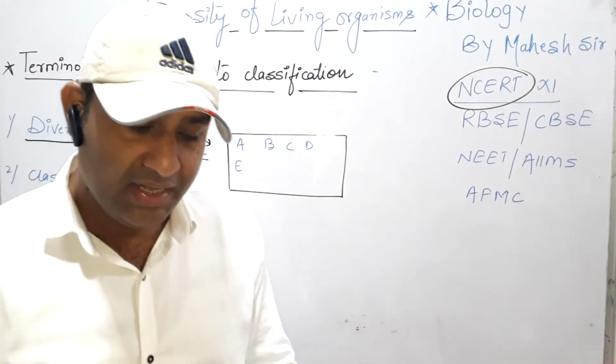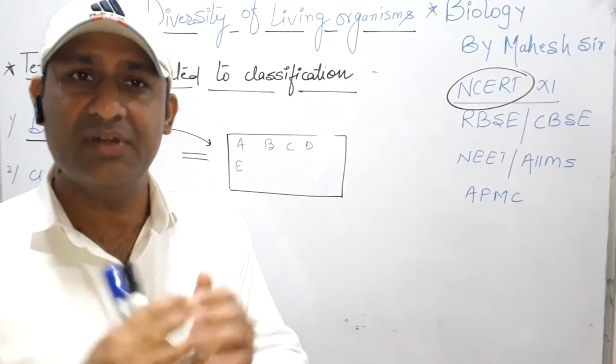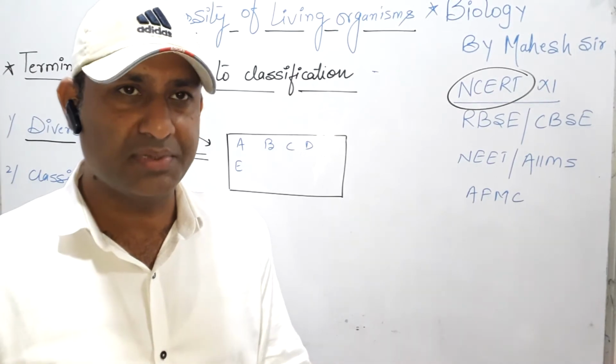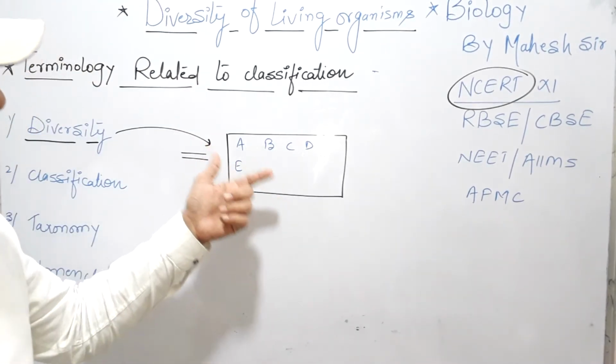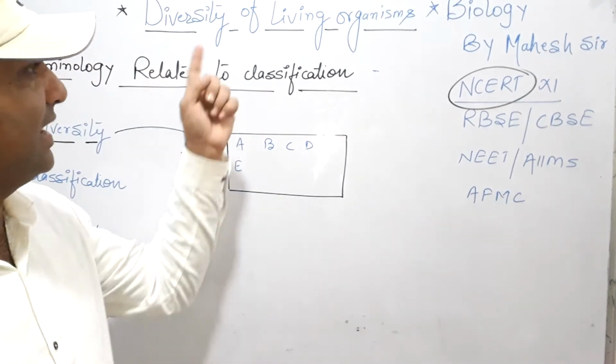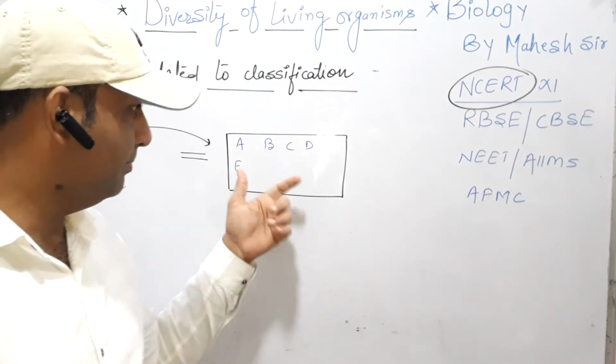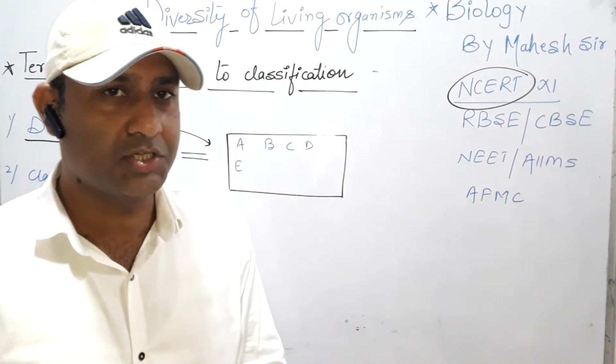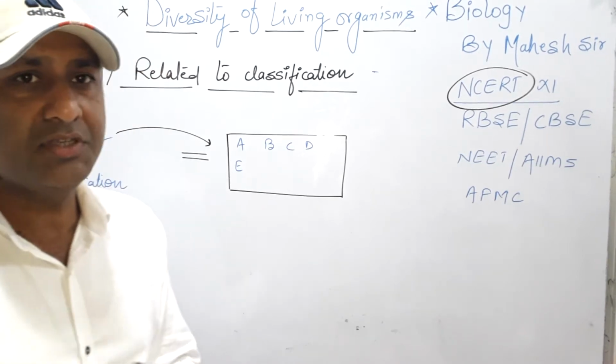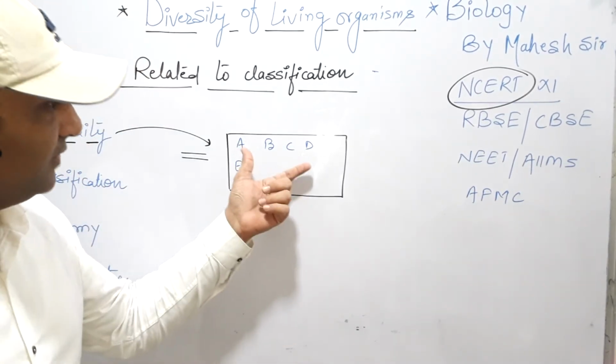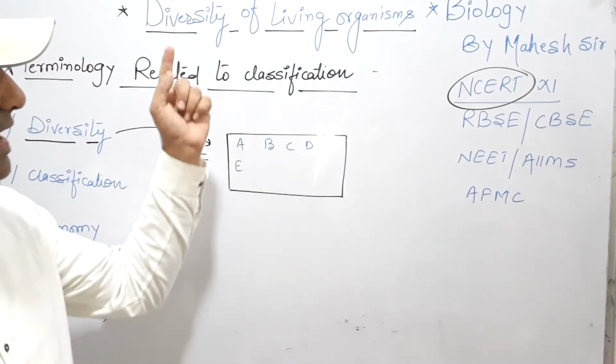So the area where different types of species, different types of organisms are present is called diversity. Clear? Again, the systematic definition: the specific area which contains different types of organisms is called diversity.